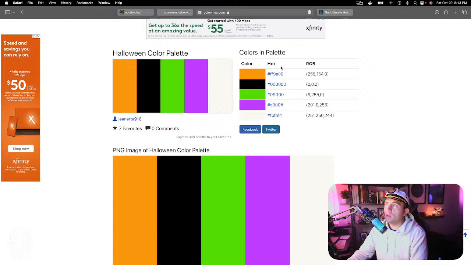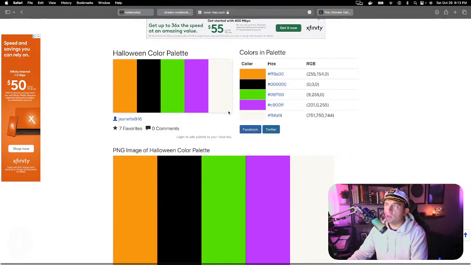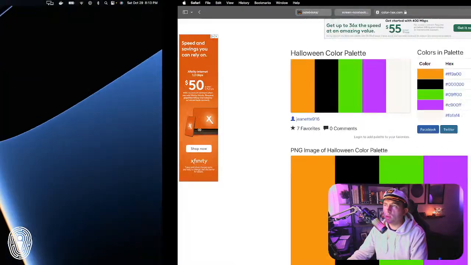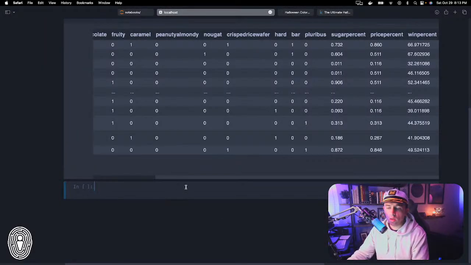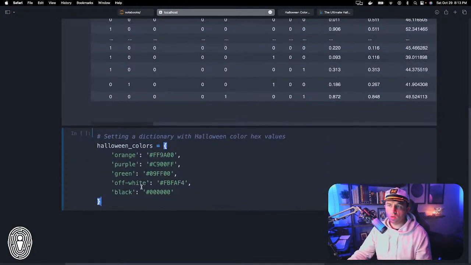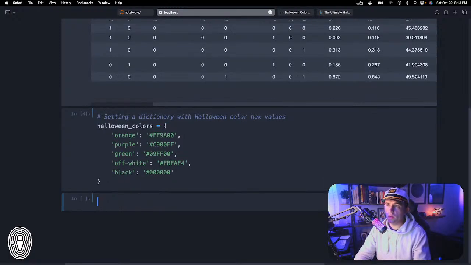So I've already copied these down, instead of hand typing them. What we are going to do here, and you don't necessarily need to do it this way, but I just think it's the easiest way, is create a little bit of a dictionary with all these different hex values. So I'm just going to copy and paste this. Halloween colors. Okay, so here's our Halloween colors, the same thing that we just saw in the other screen. We've got orange as FF9A00. So this is our Halloween colors dictionary.